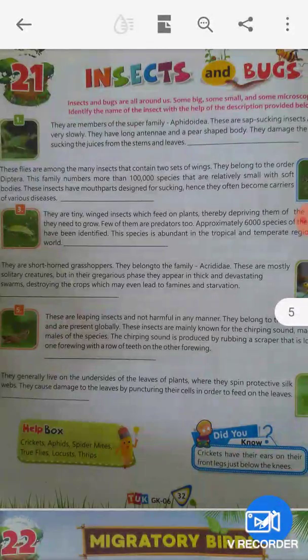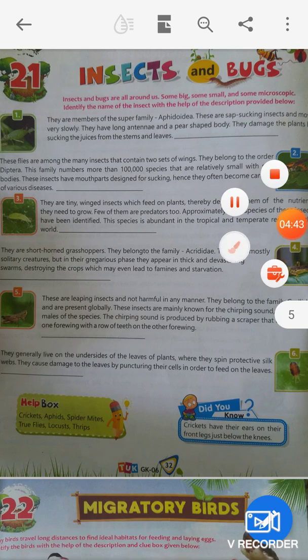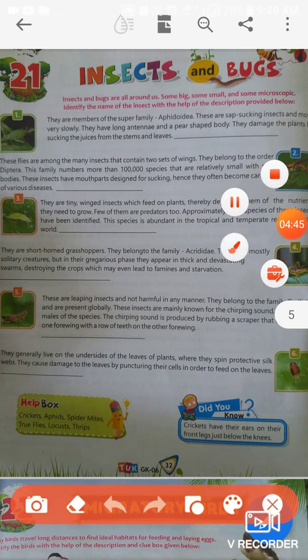Next we should know about the insects and bugs. Insects and bugs are all around us, some big, some small, and some microscopic.